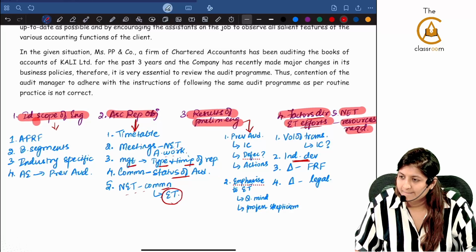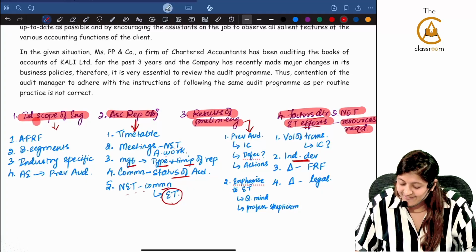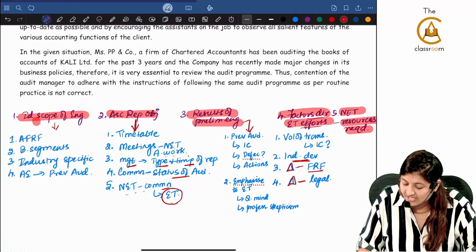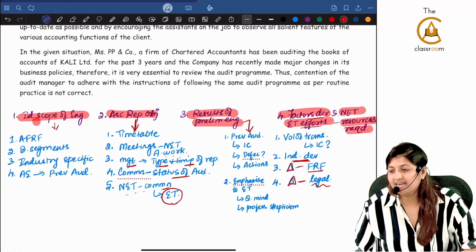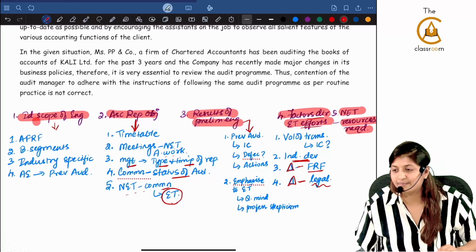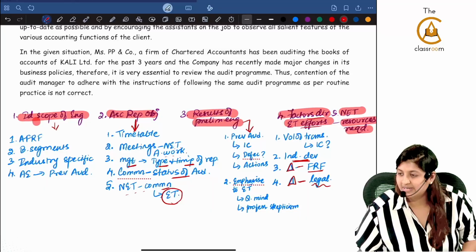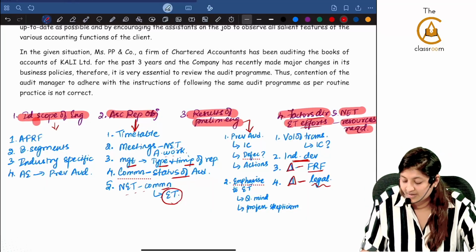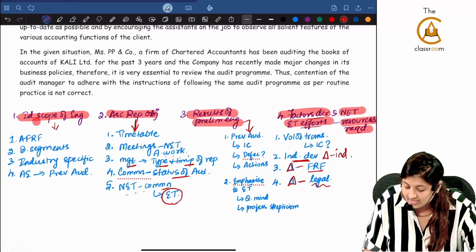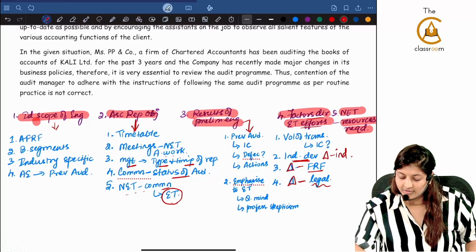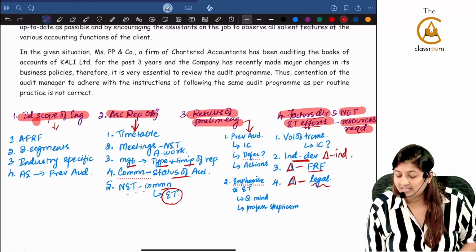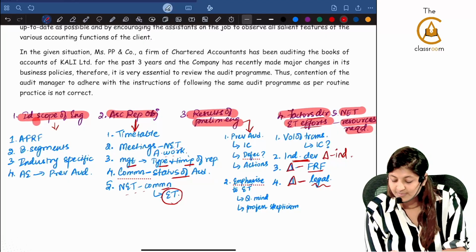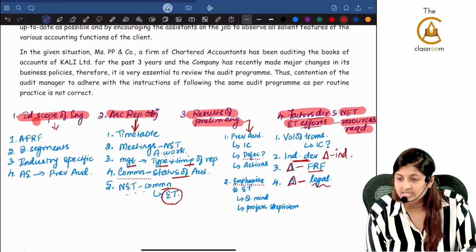Second point: see and tell whether any change is there in the financial reporting framework, in legal and regulatory requirements, or any industry developments, any changes in the industry in which it is operating. Changes in the financial reporting framework, changes in the legal and regulatory requirements. These 4 points are the factors directing the engagement team efforts. What are the 4 points?